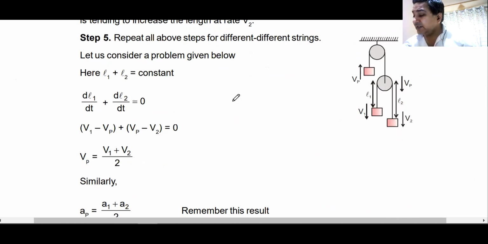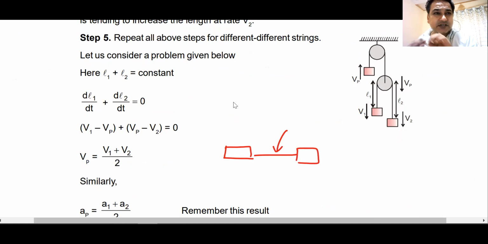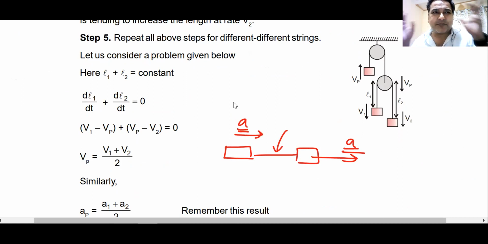For example, the simplest possible example is you have this block and you have this block. They are attached to each other by a single string. If I move this block with an acceleration A, this block has to also move forward with the acceleration A, assuming that the string does not extend, contract, break, and all that. This is the simplest type of constraint, which is known as the string constraint. Do we know about the string constraint?